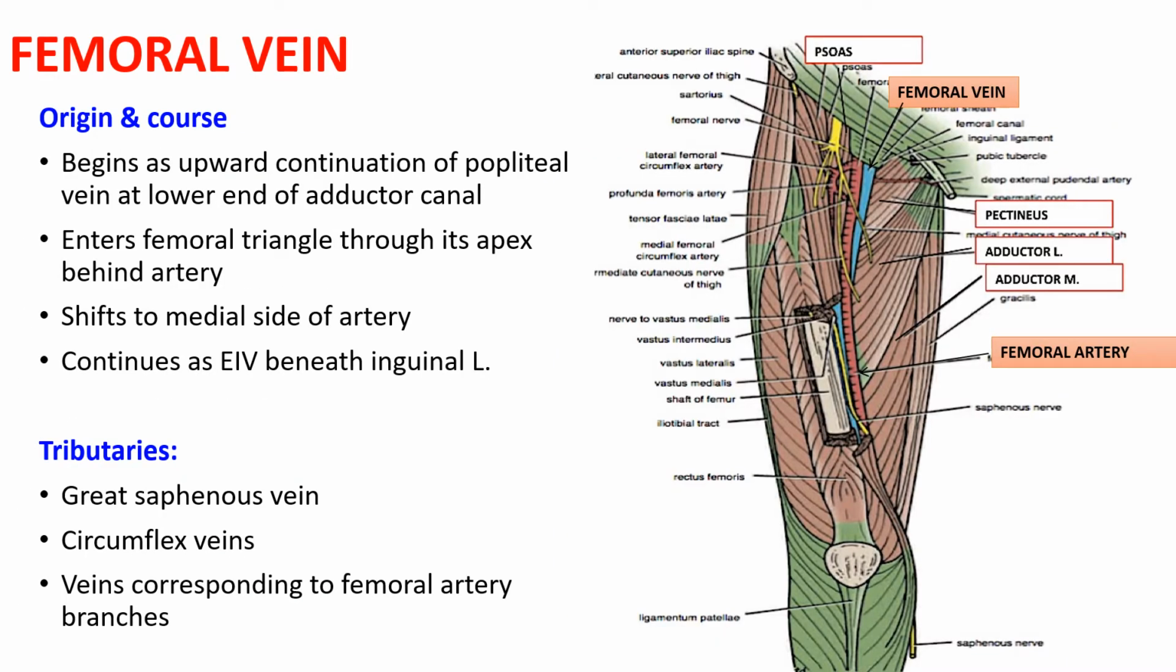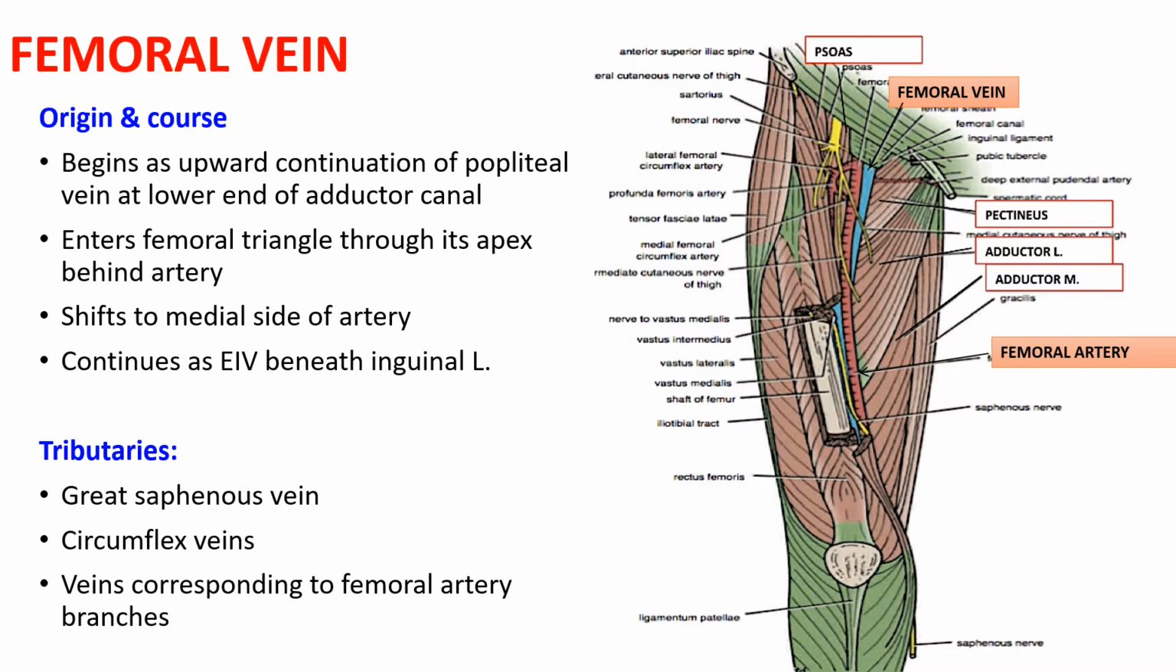Coming to the femoral vein. The femoral vein begins as the upward continuation of the popliteal vein at the lower end of the adductor canal. Then it runs in the adductor canal where it lies lateral to the femoral artery. It enters the femoral triangle through its apex behind the artery. Within the femoral triangle, it shifts to the medial side of the artery, and it is continuous as the external iliac vein behind the inguinal ligament.